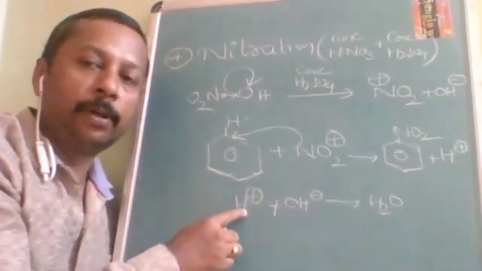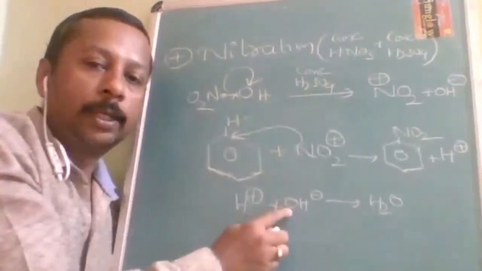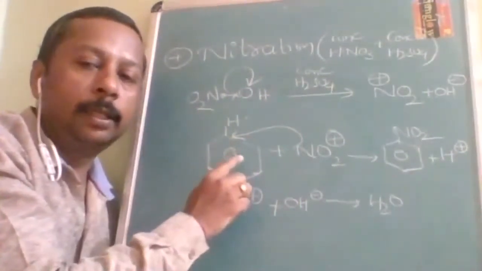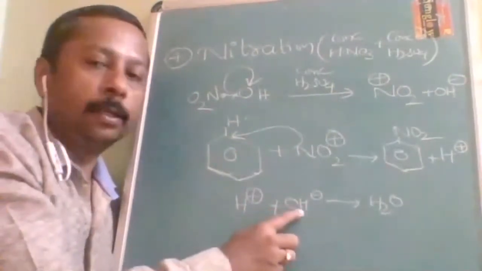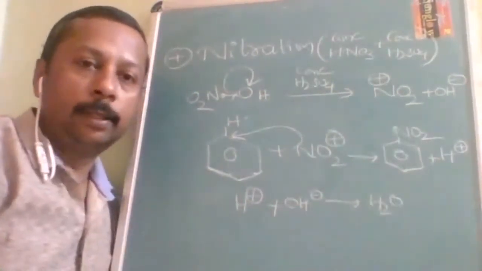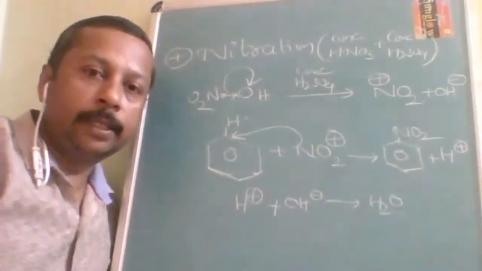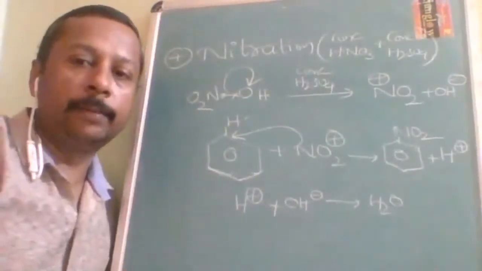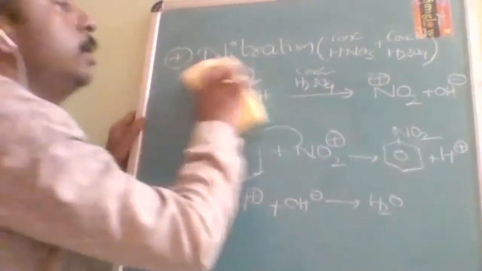H positive is common everywhere. If it is nitric acid, OH minus is given; with RCl or RCOCl, they are going to give you Cl minus. That's why it was HCl. So the mechanism part is almost the same. Once you understand one mechanism, it is applicable everywhere. Is it understood? Now next question.